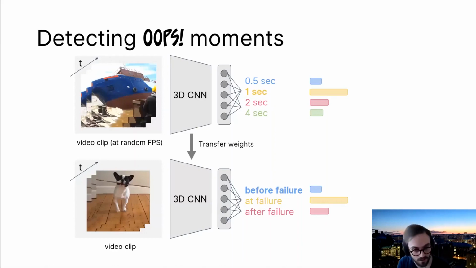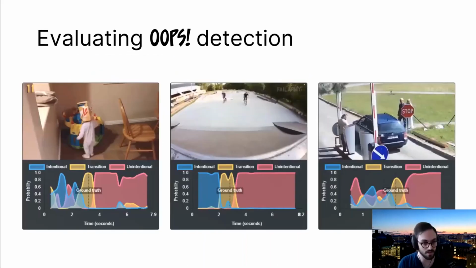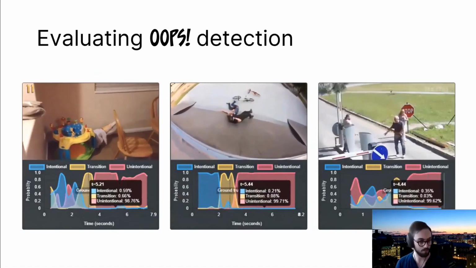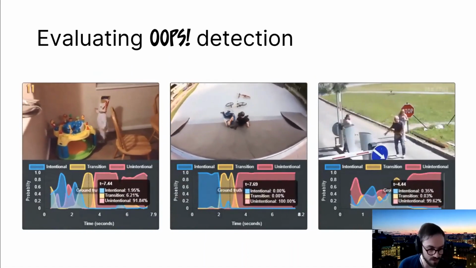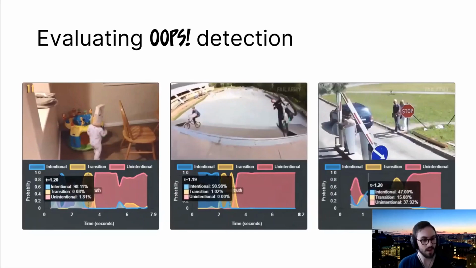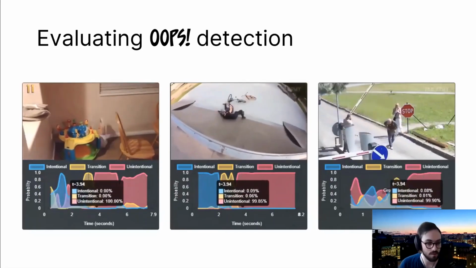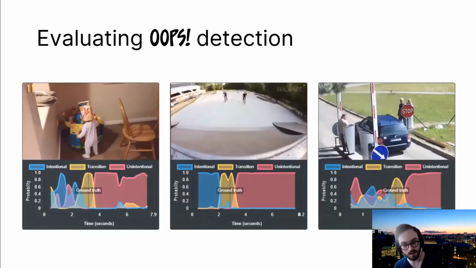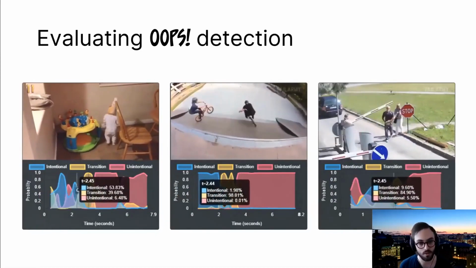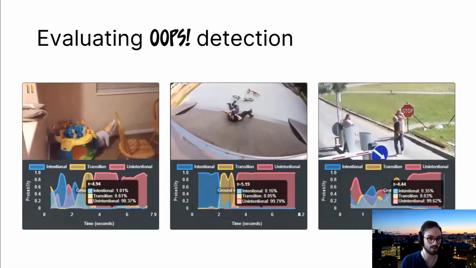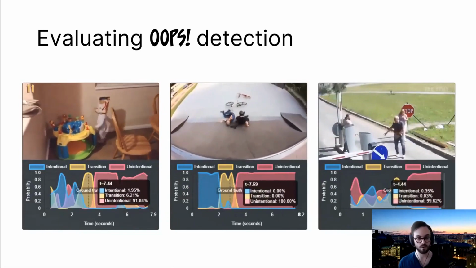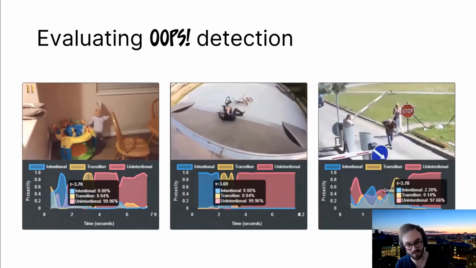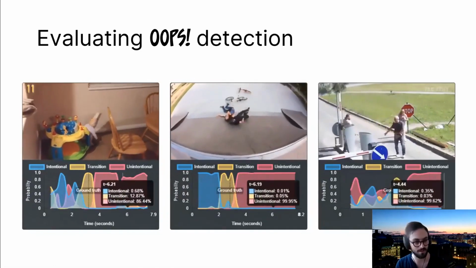So before the talk gets too boring, let's look at the results, and this gives us an excuse to watch some more of these videos. So here we have some model outputs, from the model that's trained on video speed and then fine-tuned with the labels. And on the bottom, the graph is showing the probability that the model assigns to each class as the video scans along. And so, here across a wide variety of failures, whether it's a kid wearing a cereal box as a hat or two bikers running into each other, the model is able to detect this transition from intentional to unintentional action, which is denoted by that yellow line peaking.